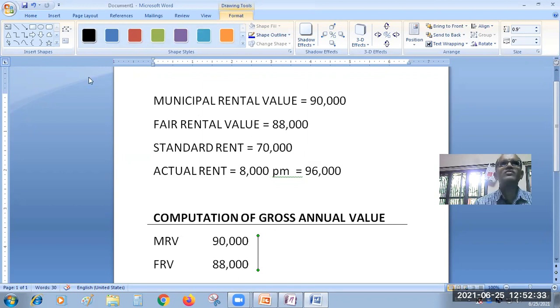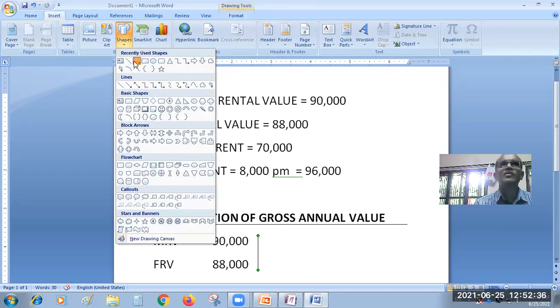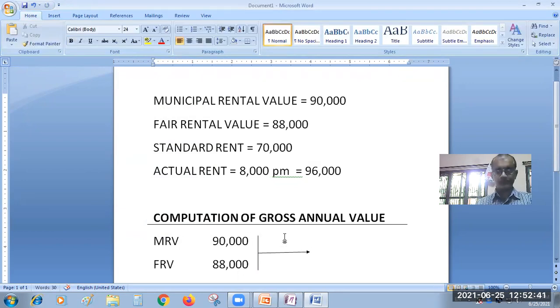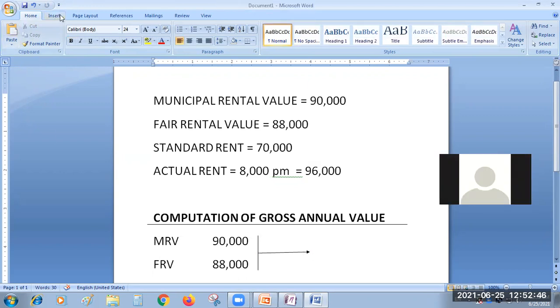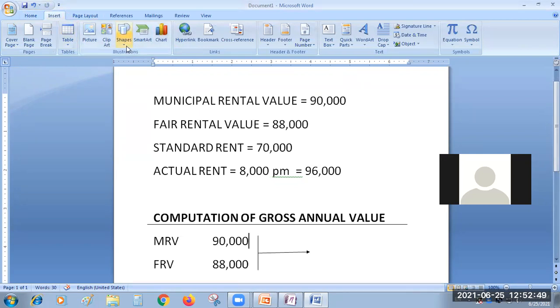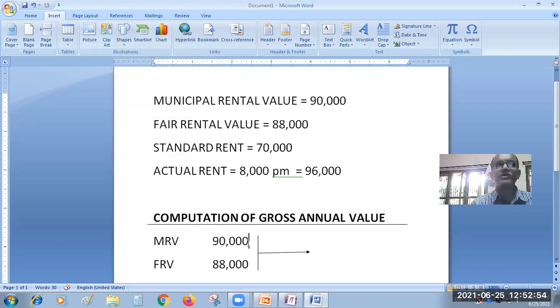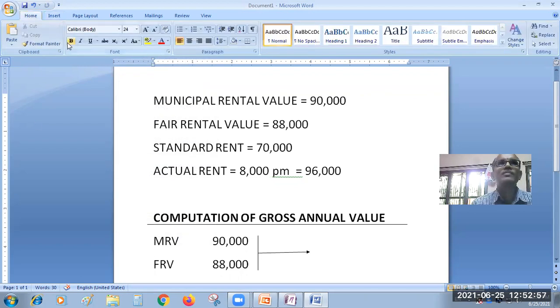So in these two, whichever is higher, you are going to take to the next stage. What is the higher value in these two? 90,000. That will be going to the next stage. 90,000. Okay.